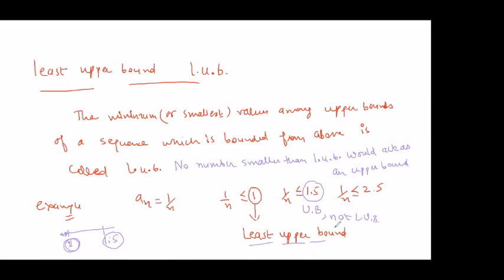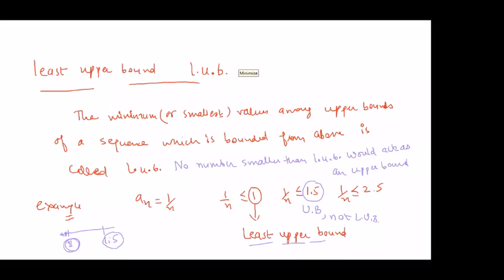So again I'm explaining, this is just for understanding. The way we'll be doing it in questions, there is a better way of calculating the least upper bound, because for not every sequence can we just intuitively or by imagining say that yes, I feel this is the least upper bound. This is not the right way of concluding the least upper bound. So the theorem which I'm going to state next is going to help in this case, right?